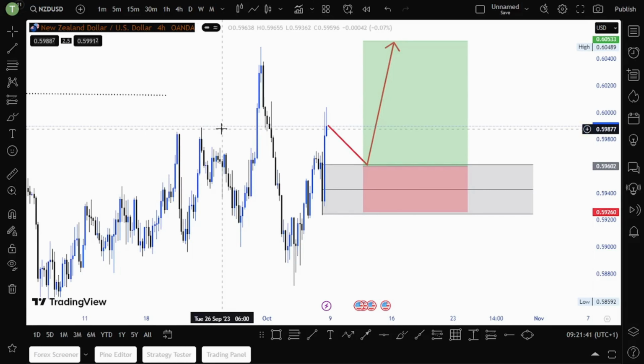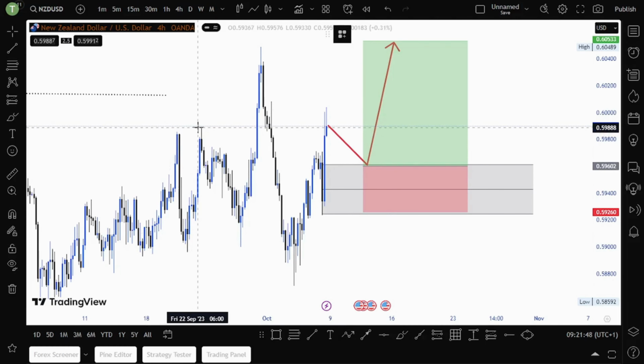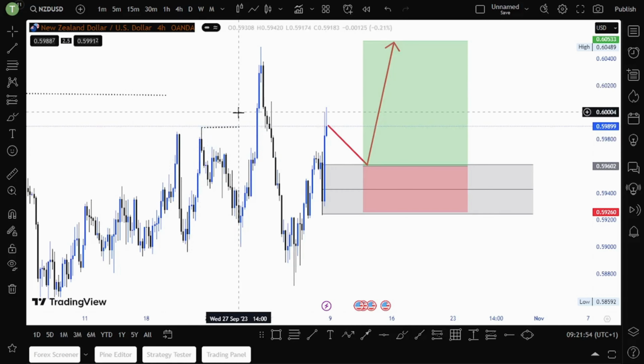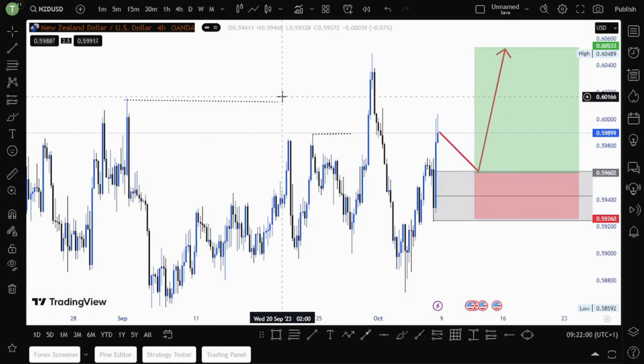So now, as you can see here on our price, there is our last break of structure to the upside. You can see it clearly here on this side. This is our break of structure to the upside.